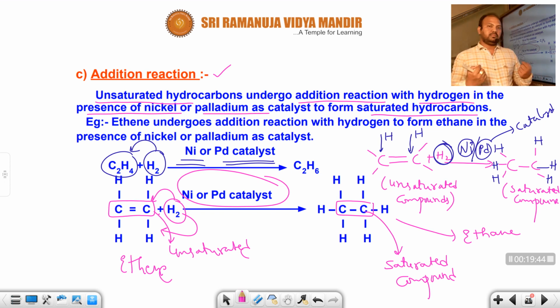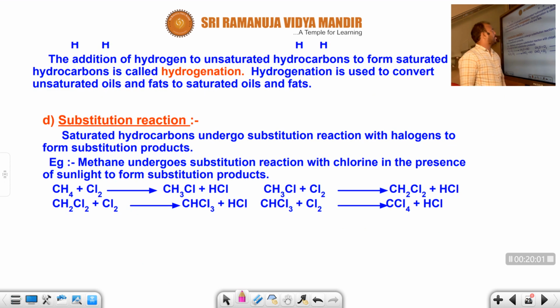When it is in the presence of nickel or palladium catalyst, we are adding hydrogens. These two hydrogens, that means each hydrogen is added to the double bond carbons on both sides. The double bond is eliminated and a single bond is generated. That means an unsaturated compound can be converted into a saturated compound. The addition of hydrogen to an unsaturated hydrocarbon to form a saturated hydrocarbon is called hydrogenation.